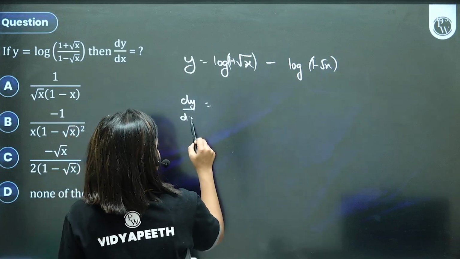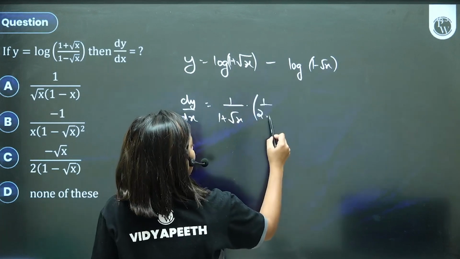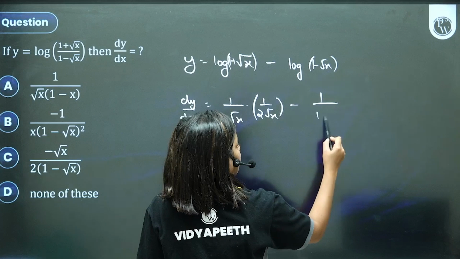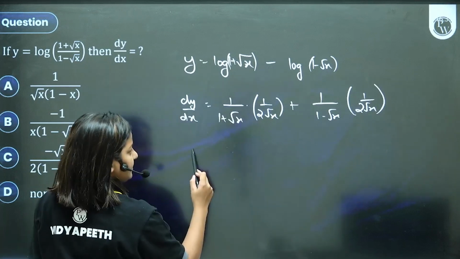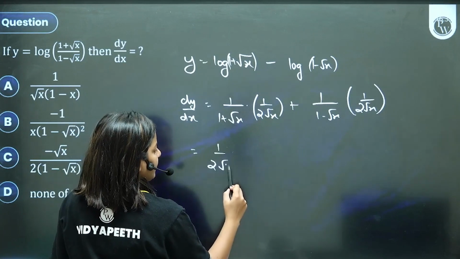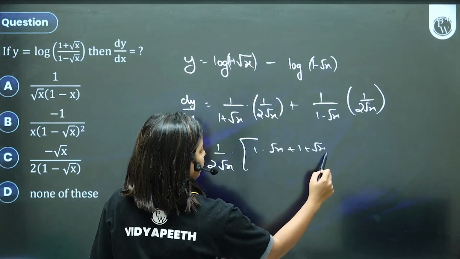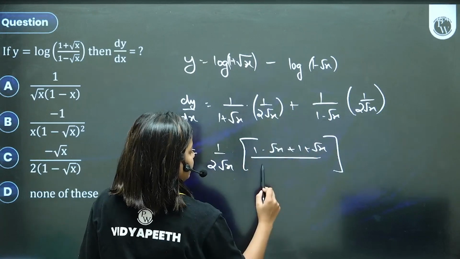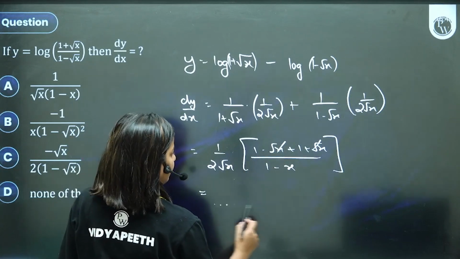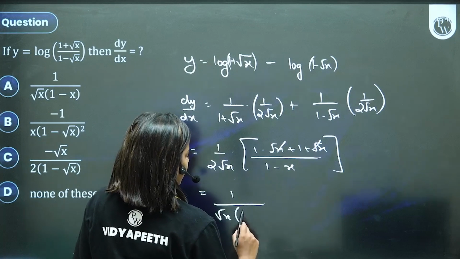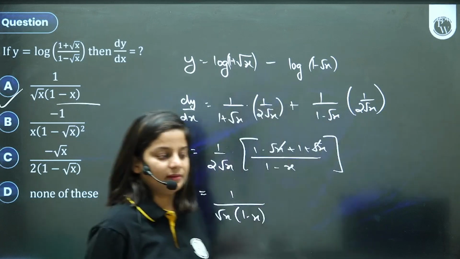dy by dx is equal to 1 upon 1 plus root x. By chain rule, derivative of 1 plus root x is 1 upon 2 root x. 1 upon 1 minus root x, by chain rule, derivative is 1 upon 2 root x with a minus sign, so make it plus. Now 1 upon 2 root x will come common, and the remaining two terms you cross multiply: a plus b, a minus b, a square minus b square. So 2 and 2 will also be cancelled. We have 1 upon root x into 1 minus. Option A. Easy. It's coming out right.